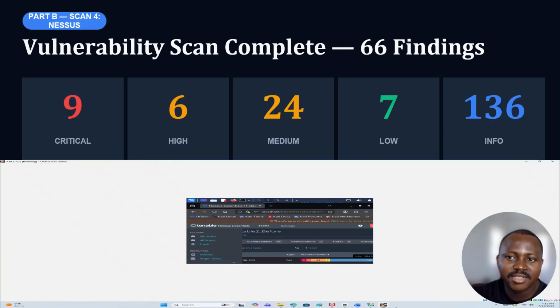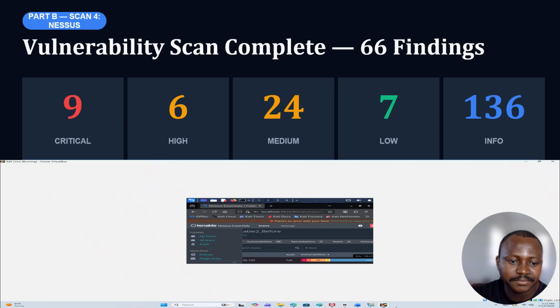Our Nessus vulnerability scan ran a full vulnerability scan against all ports and services. 66 vulnerabilities were identified, including 9 critical with CVSS scores of 9.8 to 10. The auth failed status means all these findings are accessible to any unauthenticated attackers on the network.